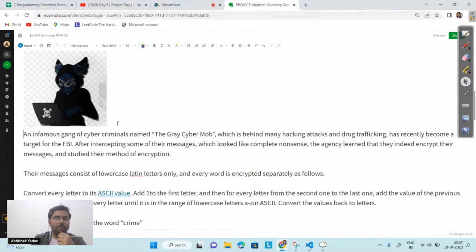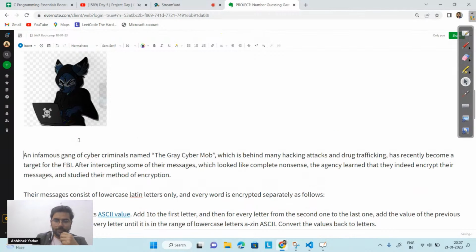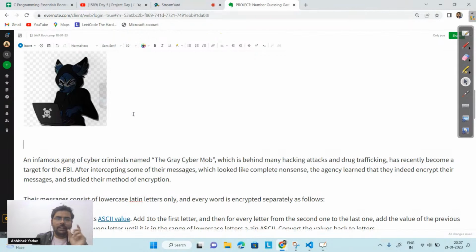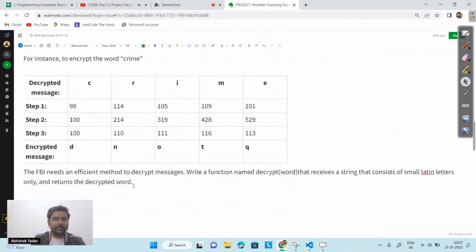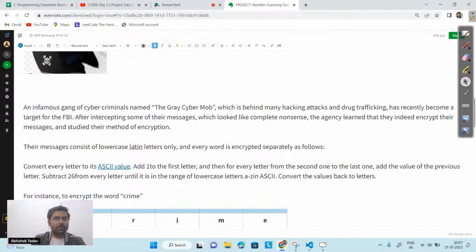Let me simplify this part. There is a gang and they are transferring information. Let's assume they have some information, for example DNOTQ.